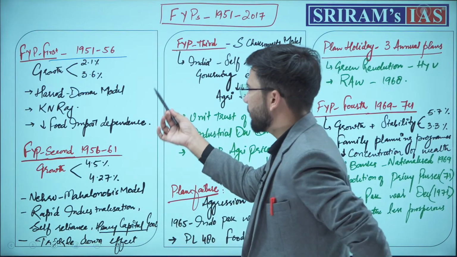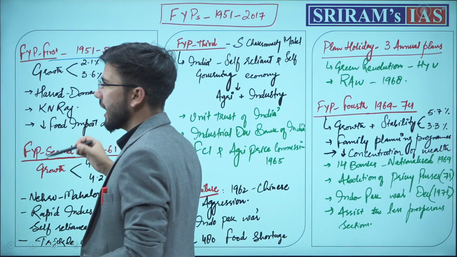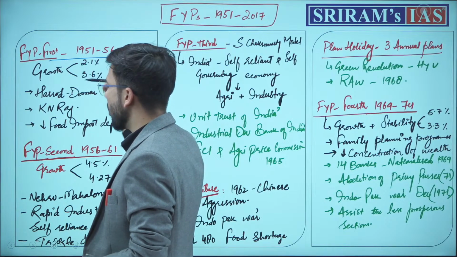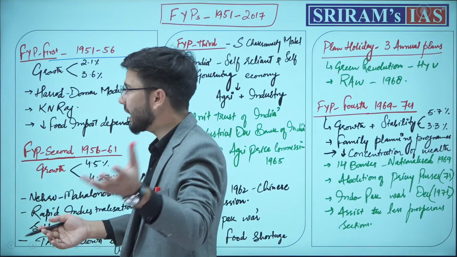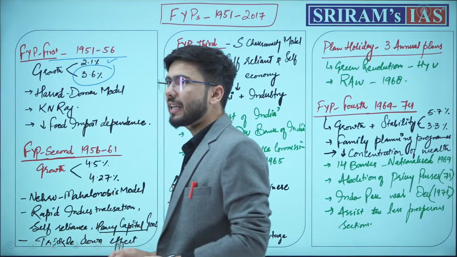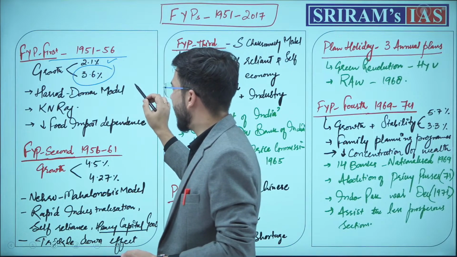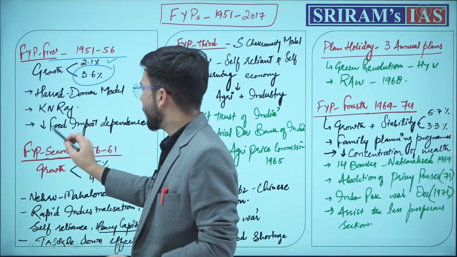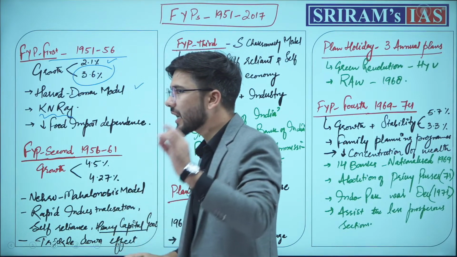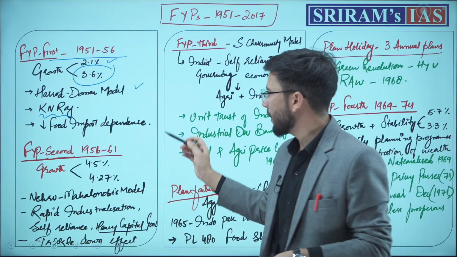First 5-year plan, 1951-1956. Under this plan, the target growth was 2.1%, and we overachieved the target, reaching 3.6%. This plan was based on the Harrod-Domar model. There was an economist named K.N. Raj who helped in the drafting of this plan.